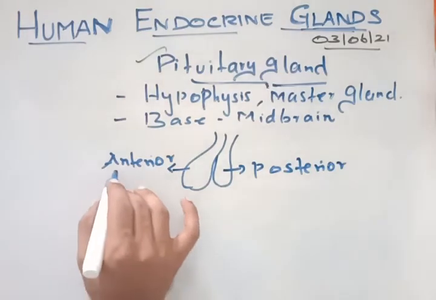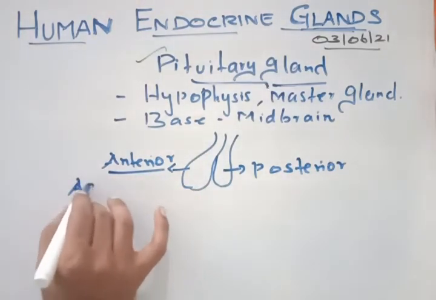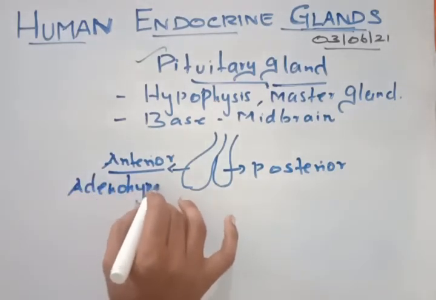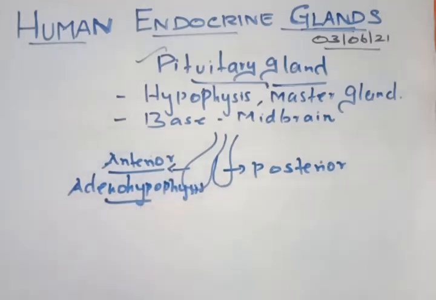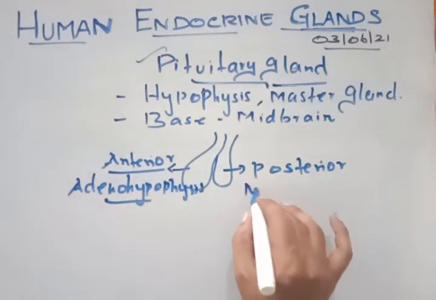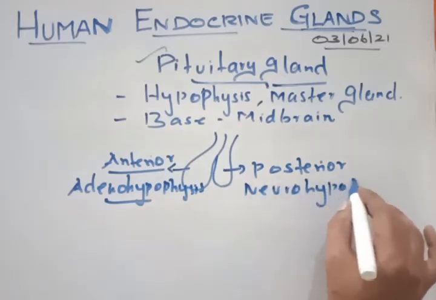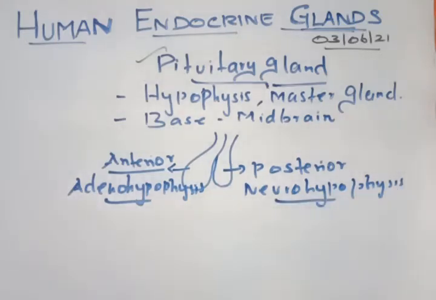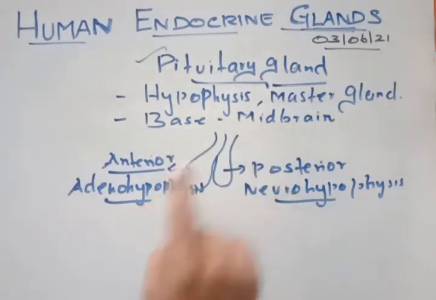The anterior lobe is called adenohypophysis, and the posterior part is called neurohypophysis. Understand? Now the pituitary gland is located on the base of the midbrain.